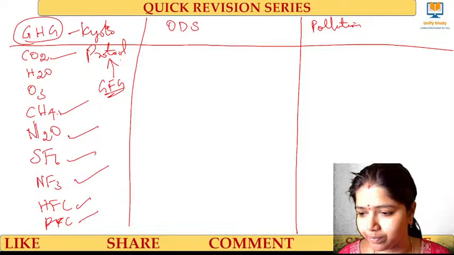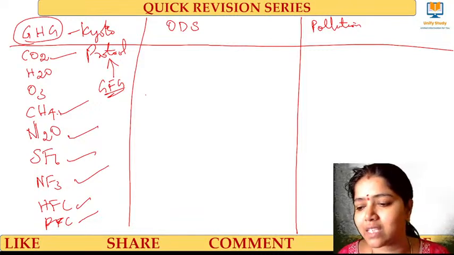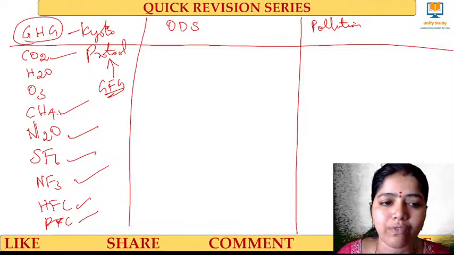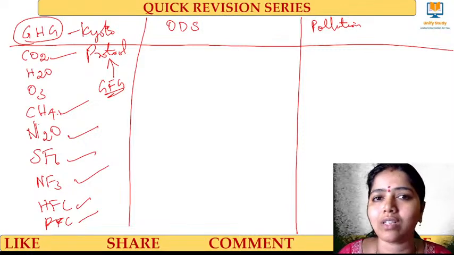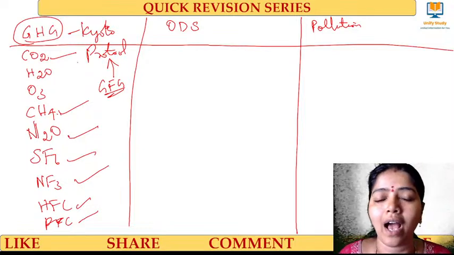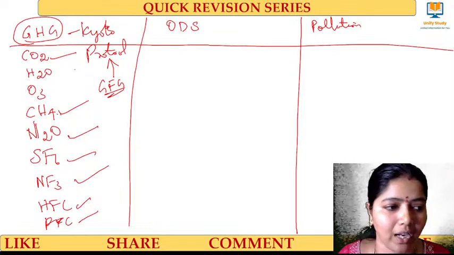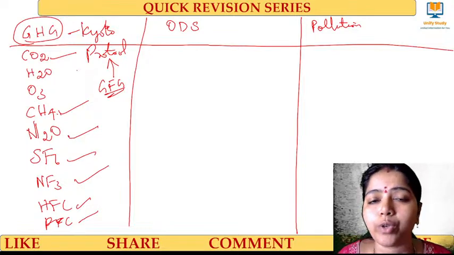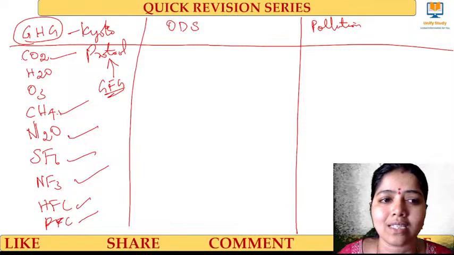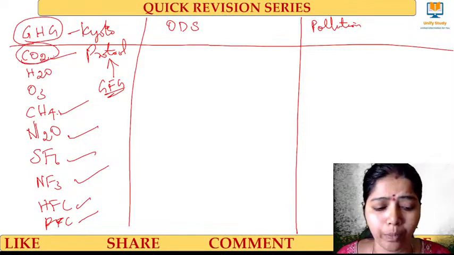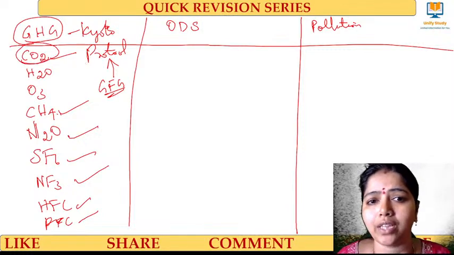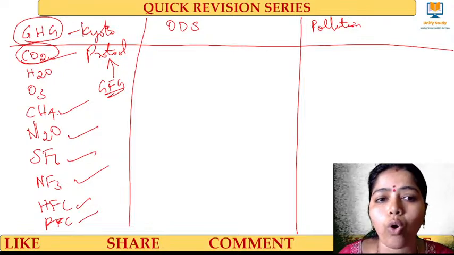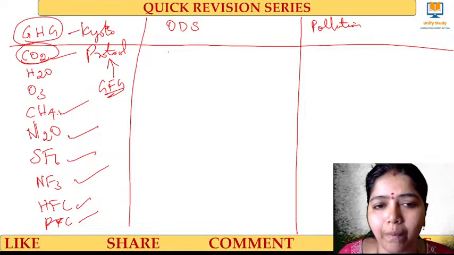Very good. HFCs, CFCs, SF6, PFCs are all man-made. CO2, H2O, O3, CH4 and N2O are natural things that are there in the atmosphere. We also got a question in the NET examination about which gas makes the maximum contribution to greenhouse gases, and that is CO2. CO2 gives the maximum contribution in the atmosphere. Clear? Yes.